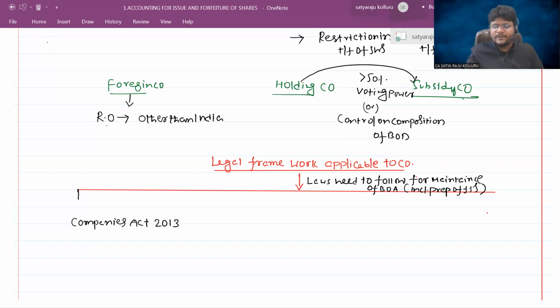To administer the company law in a better manner, certain rules are regularly initiated by the Ministry of Corporate Affairs, which are known as company law rules.